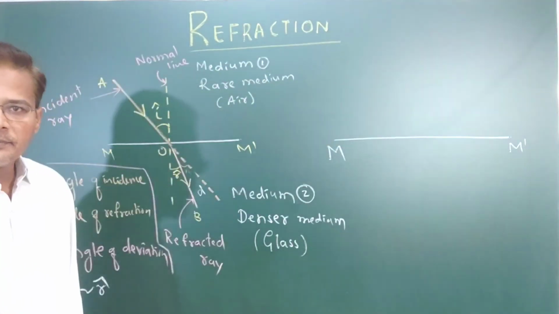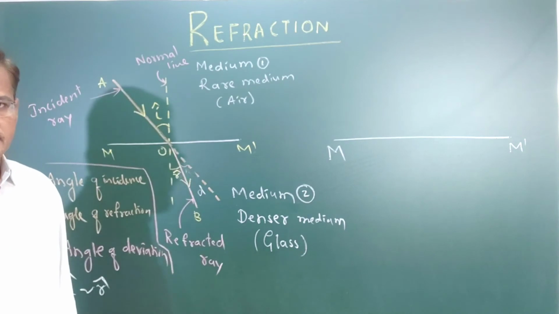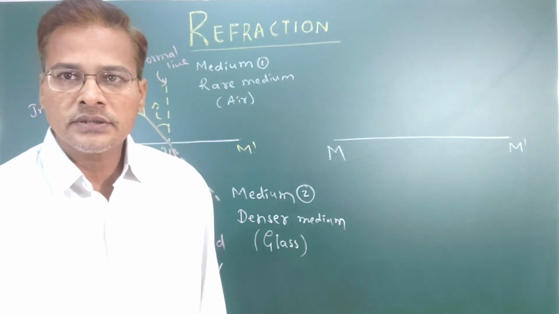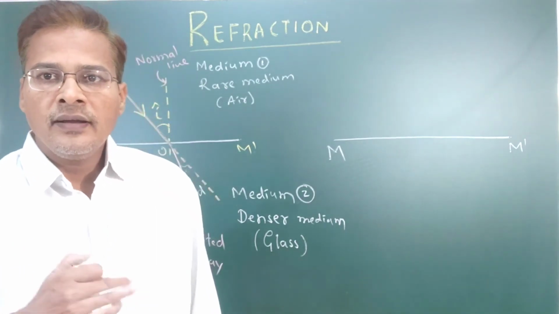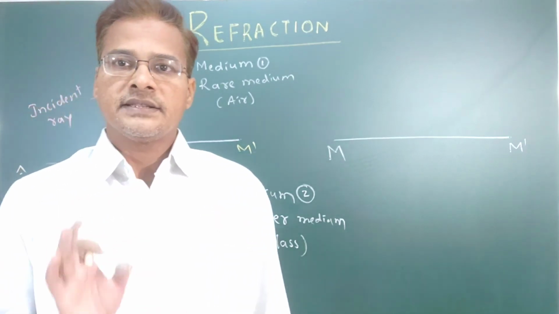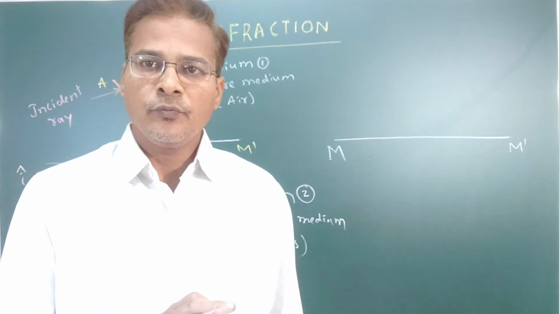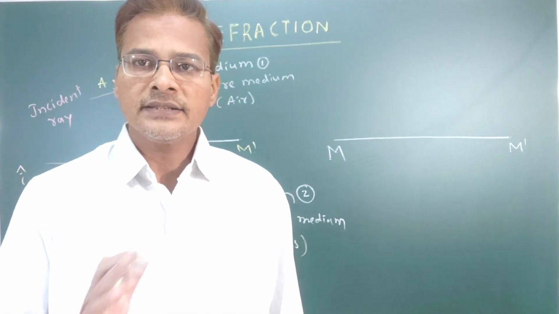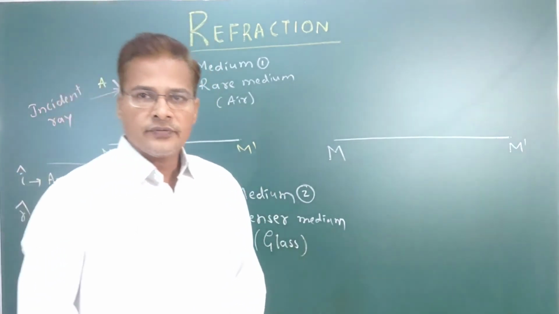M M dash we are going to call the refracting surface. That surface separates medium 1 and medium 2, the rarer medium and the denser medium.